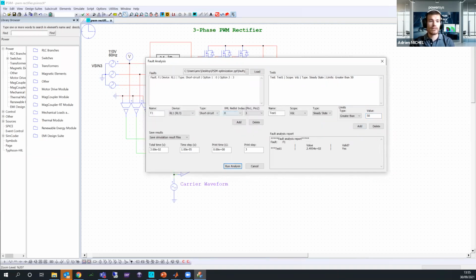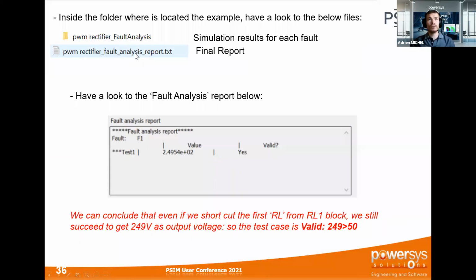So let's go back into my slide. I think it will be easier to check. Here you have the result which has been generated. As you can see, my output voltage after the fault, I still obtain 249 volt, which is above 50 volt. I agree with you, it is not the output voltage that I want to reach, but it is above my 50 volt. Then you can apply some other tests.